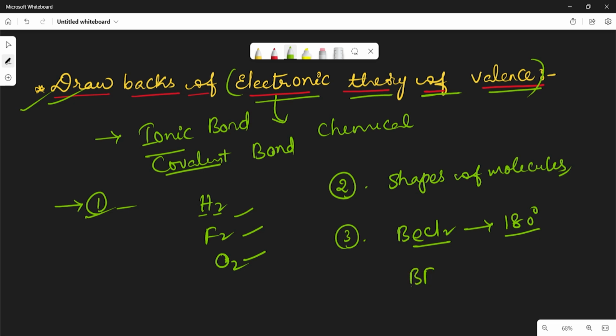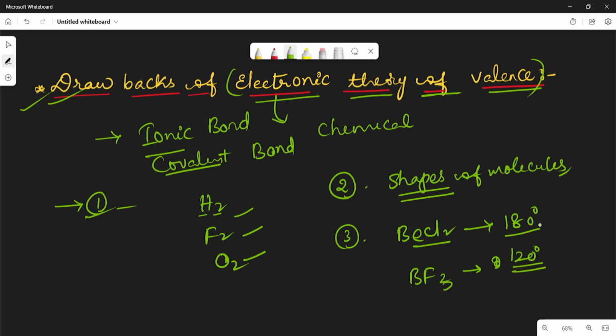In case of BF3, the bond angle is 120 degree. It fails to explain the shapes of molecules, how the molecules will exist in these shapes. So these are all the drawbacks of the electronic theory of valence.